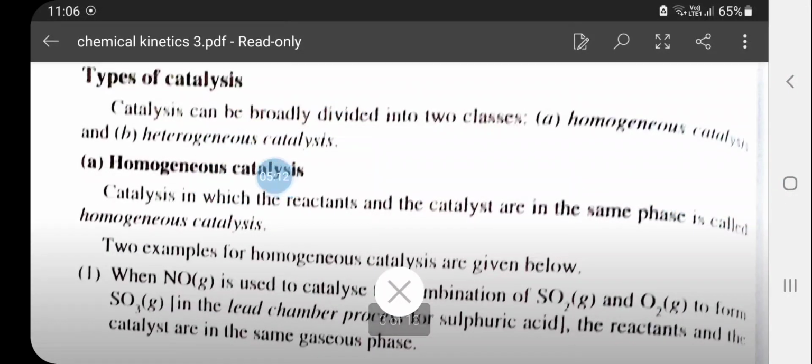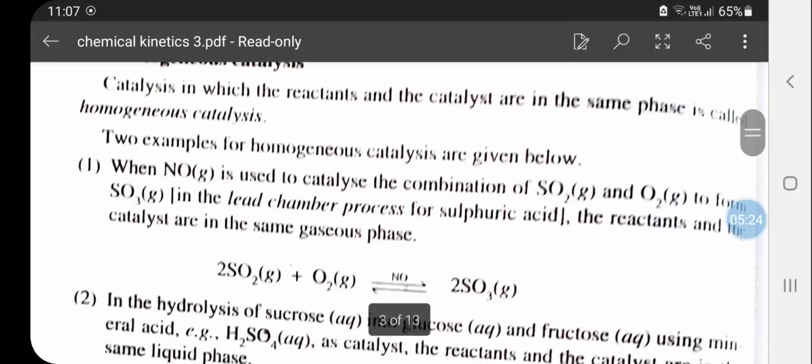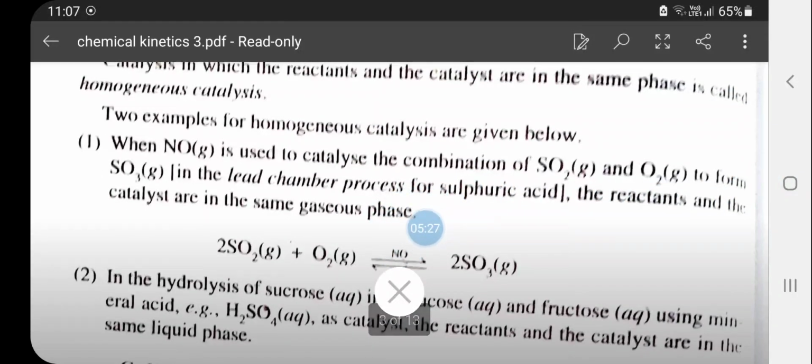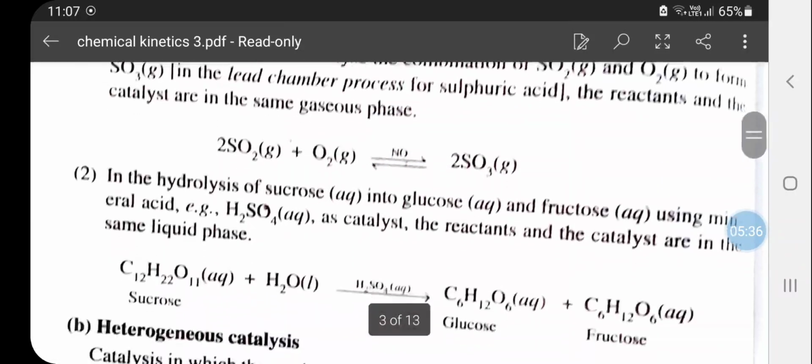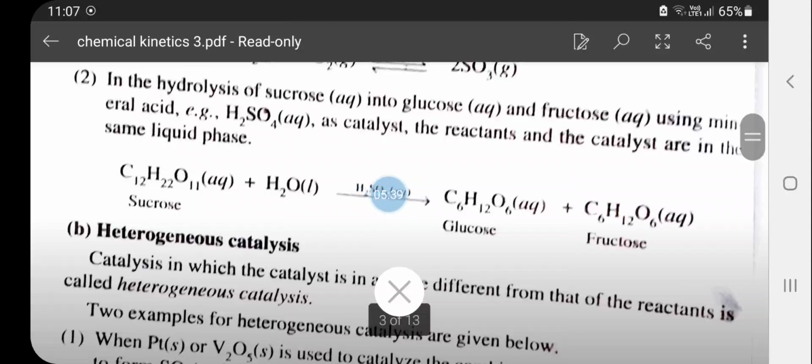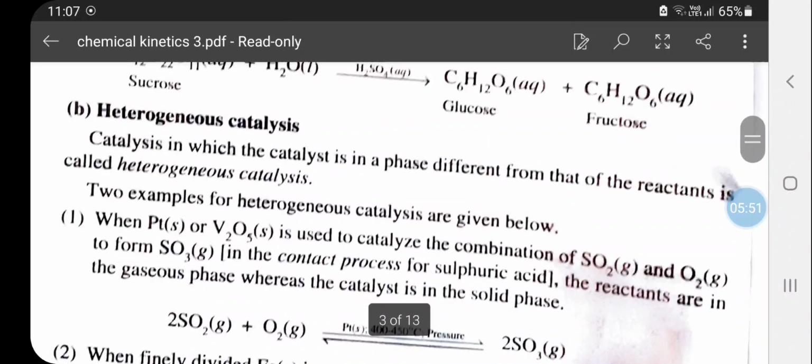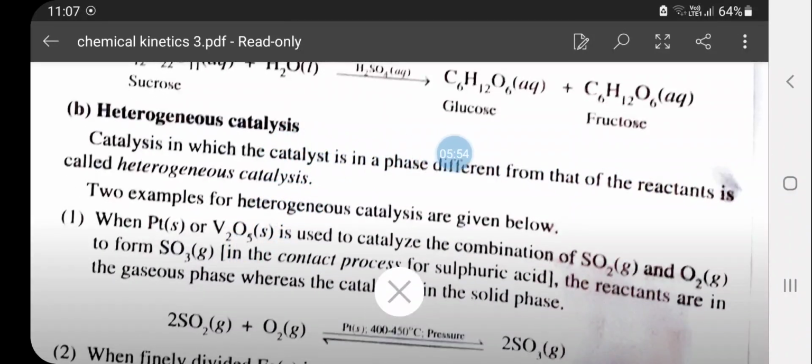Coming to the types of catalyst, we have homogeneous catalyst and heterogeneous catalyst. Homogeneous means if the catalyst and the reactants are in the same phase, then it is known as homogeneous catalyst. For example, NO is used as a catalyst in the reaction of SO2 and O2. These both reactants and the catalyst are in the gaseous phase. Similarly, sulfuric acid is used as the catalyst, and here sulfuric acid and the reactants sucrose and water are in the liquid state. And coming to the heterogeneous catalyst, here the reactants and the catalyst are in different phases.